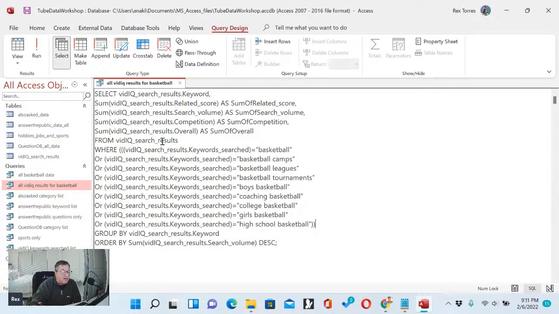And I'm grouping it by the keywords. The very first one, I don't want any duplicates from the keyword. I don't want any dupes. So I want to see each keyword only once. So I'm grouping it by the keywords, and I'm ordering it in descending order by the sum of the search volume. And that's what all that means.